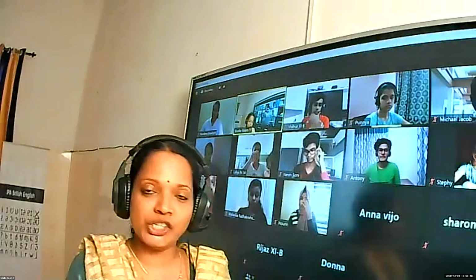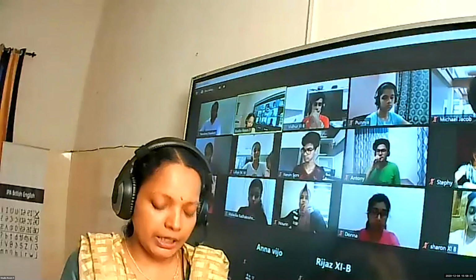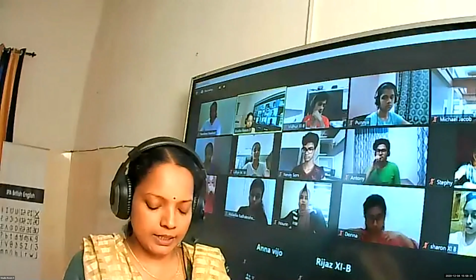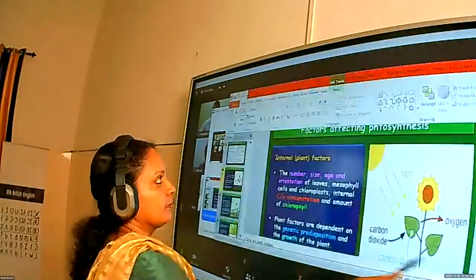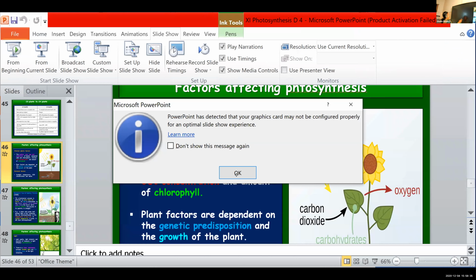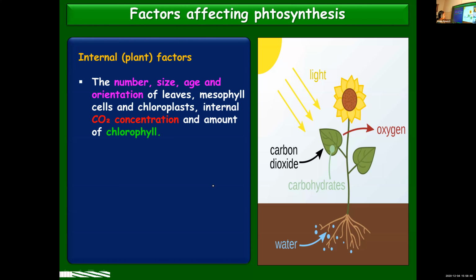We have one more topic to finish the chapter: photosynthesis, the different factors affecting photosynthesis. So let us complete it today. Factors affecting photosynthesis. There are different factors which affect photosynthesis. There can be internal as well as external factors.